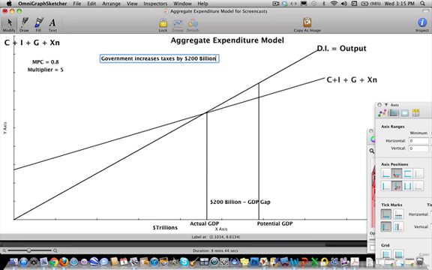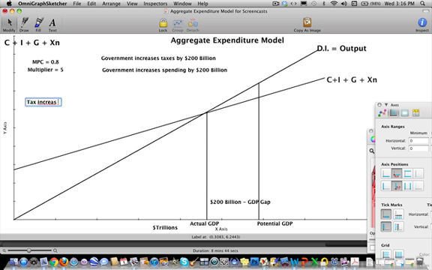$200 billion, okay? And then the government takes all that increase in taxes, takes all that money collected from all the people, and then the government puts that money back into the economy directly. So the government increases spending by exactly the same amount, $200 billion. So the question is, what's going to happen? Well, let's look at each effect. Let's look at the tax increase.